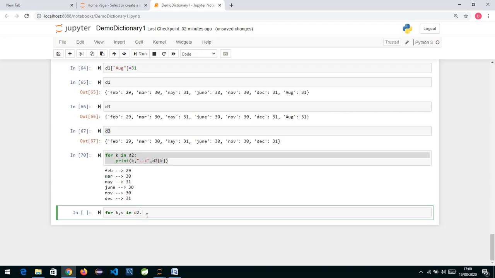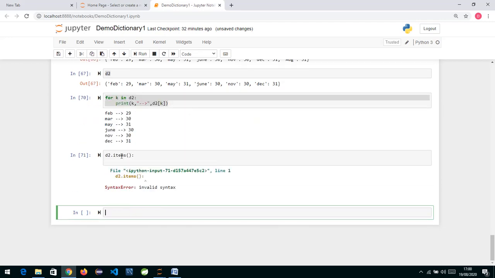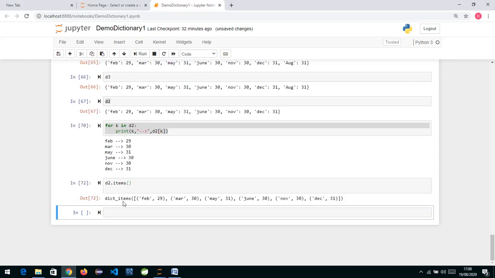Now I'm going to use a method which we have already learned, items. Whenever I say items, what we get is a list of tuples, and I am unpacking over here. Let me show you one thing. Let us see what d2.items does. I need to remove the colon. So d2.items gives me a list of tuples. You can see Feb 29, this is my first tuple.